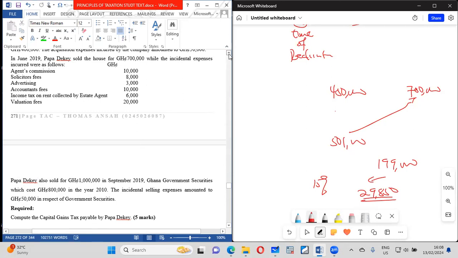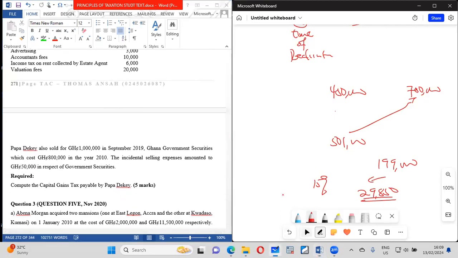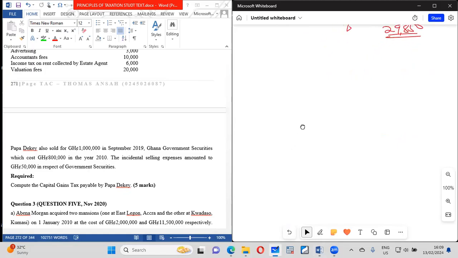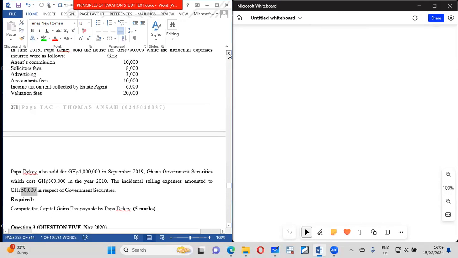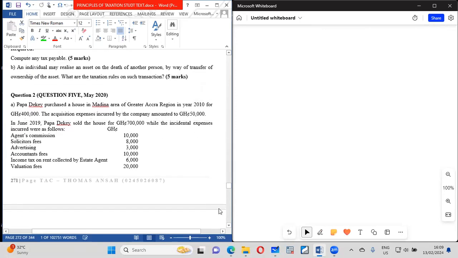But this asset was a building. This one is an investment property. So the building included land. So what are you going to do? What we are going to do is that the consideration received is this. Then we have 850. You have 150. You know how to tax it. So basically, that is that.